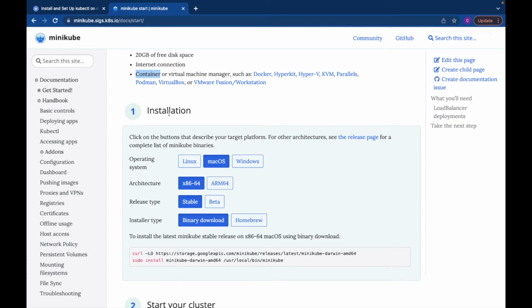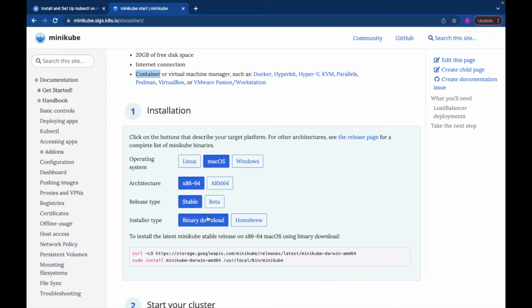For installation, as you can see, for different operating systems we can use different versions. For example, there is Linux, Mac OS, Windows, and then there is architecture.